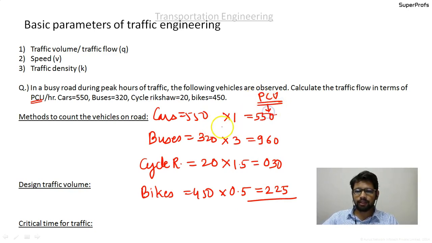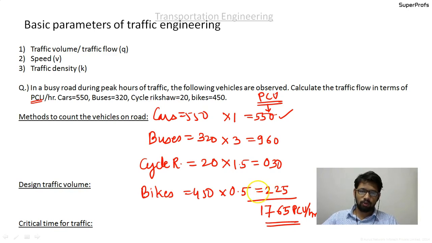So if there are 550 cars, it stands for 550 passenger car units. If there are 320 buses, it stands for 960 passenger cars. This is the way it goes. So just sum this up. Please add this, and you will get 1765 PCU per hour. This is the way in which traffic volume is measured.